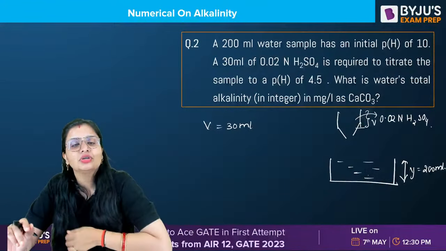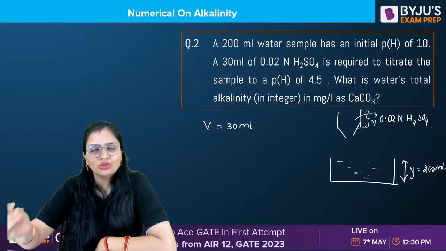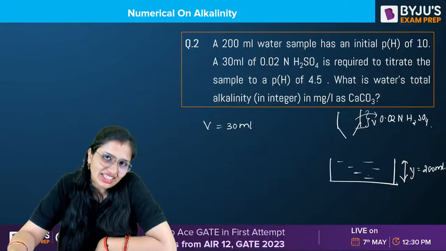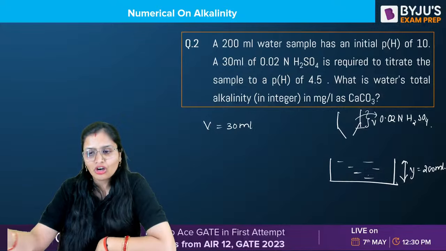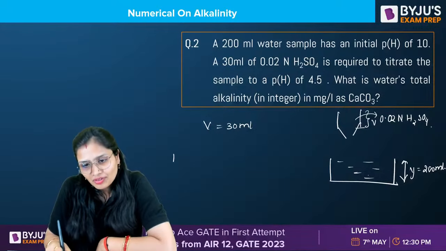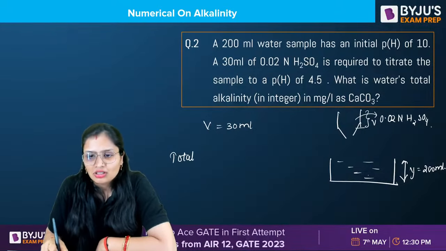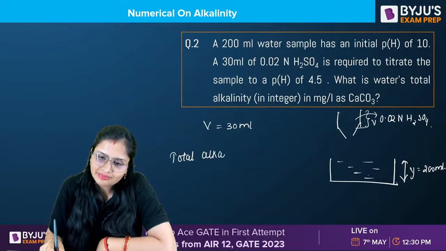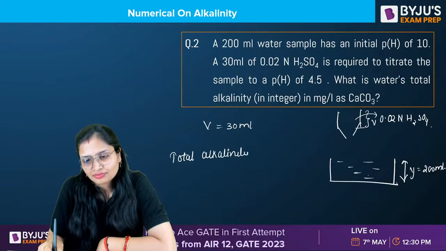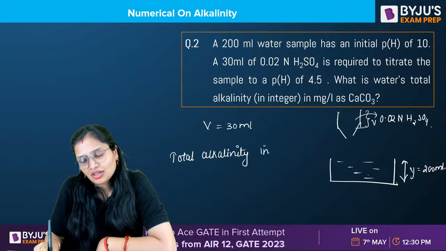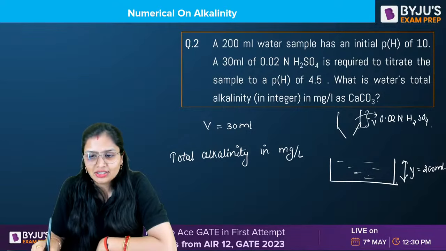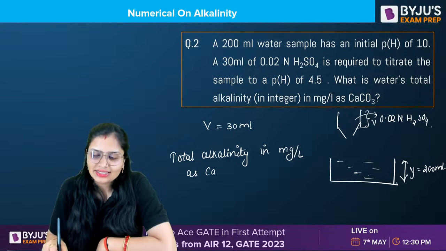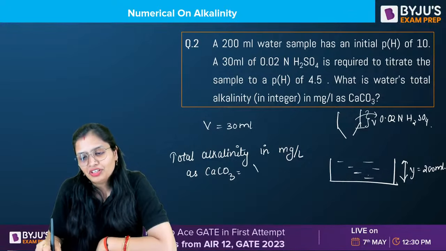So it is asking you the alkalinity. I told you either you go by the conventional method, so why waste time? I already told you how much the alkalinity will be: V milligram per Y ml. So total alkalinity in mg per liter as calcium carbonate is V milligram per Y ml.